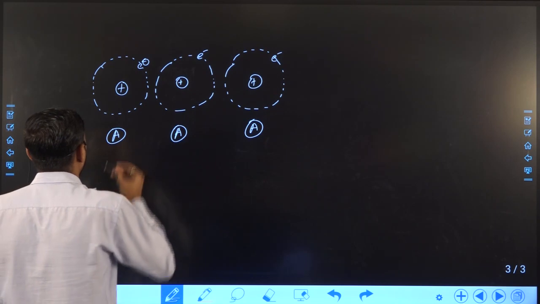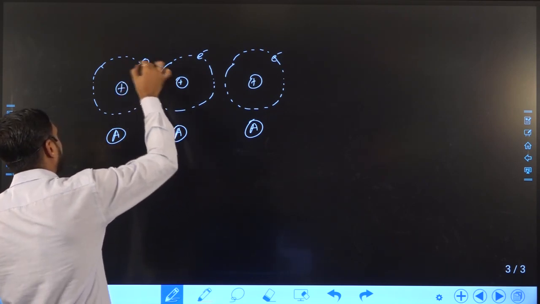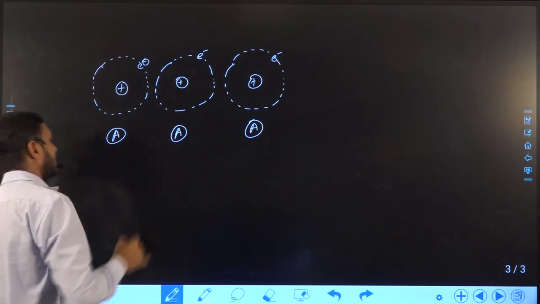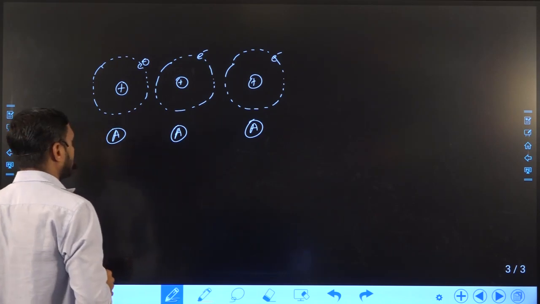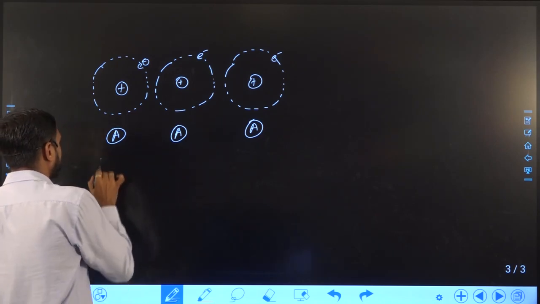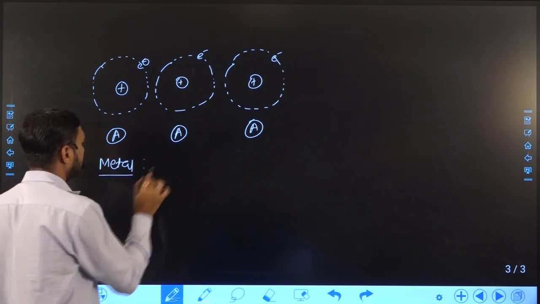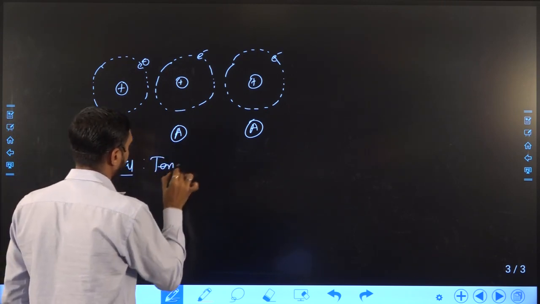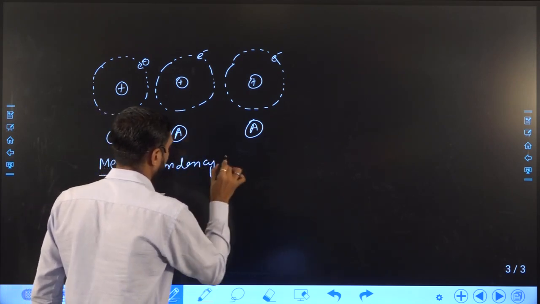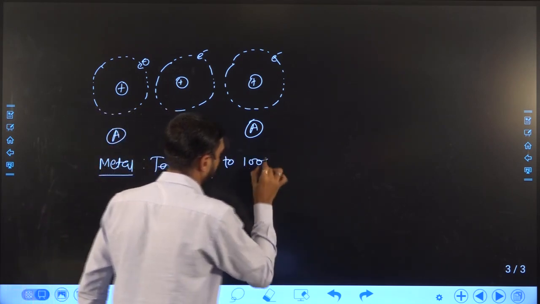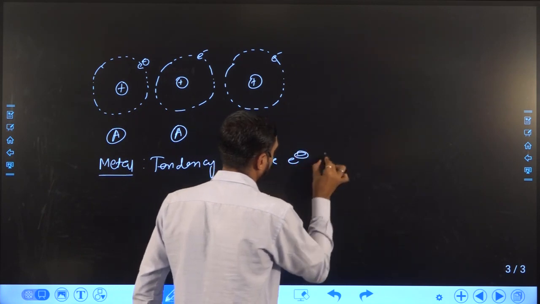As we know, an atom has a nucleus and electrons revolving around it in specific orbits. But in the case of metal, the metal has a tendency to lose electrons easily.